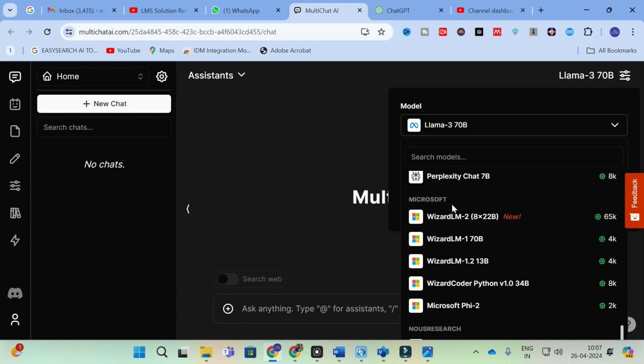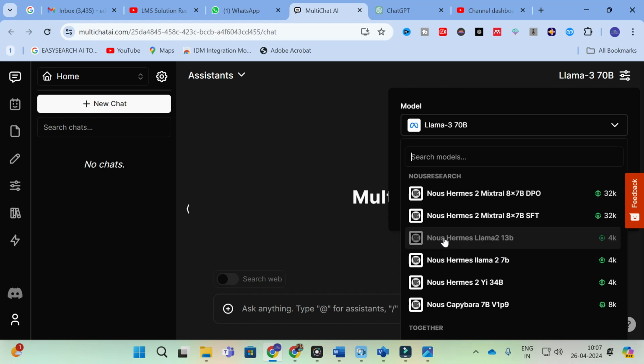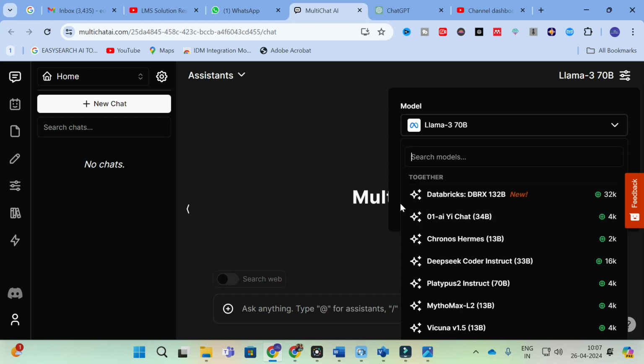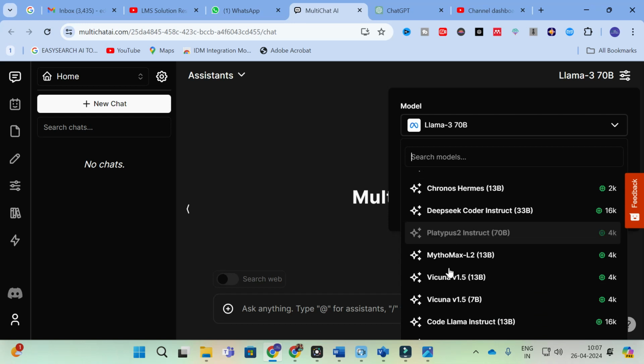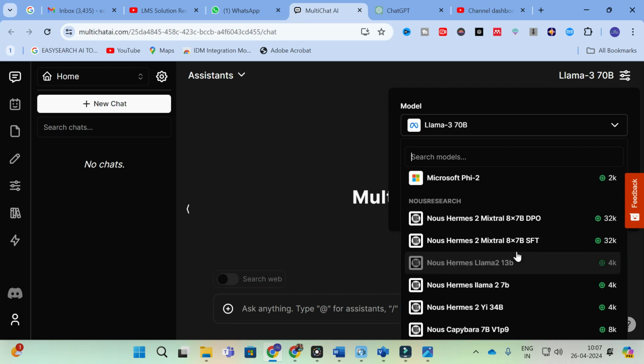Next one is Microsoft. So here you can see Wizard, these are the different chatbots related with Microsoft. So next Nous Research, so here you can see this is having different databases. So Nous Research Mixtral, so it is having different types of options. Next Together, you can see these are the different individual chat options having its own databases available. Vicuna, it is having its own databases. So like that, these are the different types of databases available in this particular Multichat AI.